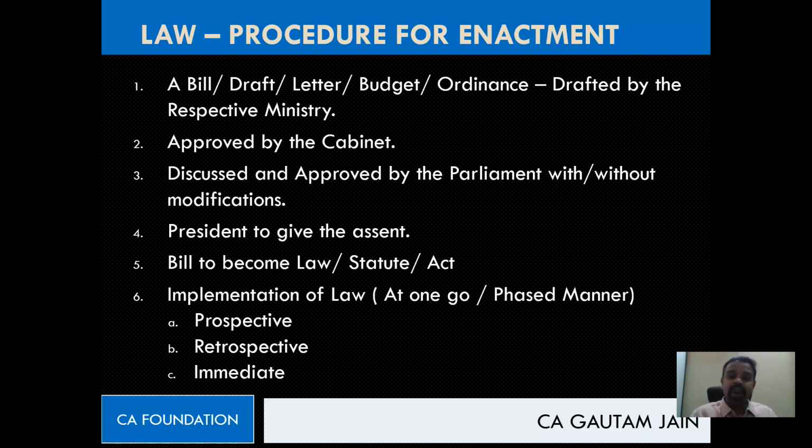Come on, guys. Please tell me, what do you think? Oh, same. Very good. Yes, all of you are right. Correct, correct. So this is the same procedure which has to be followed for even bringing a change in the law. I'm really happy that you guys are participating and giving the right answers. I appreciate it totally. Chalo, one more question I'll ask, then we'll move on to the next one. We said who will make law? Parliament. Now please answer, who will propose law? Who proposes law?